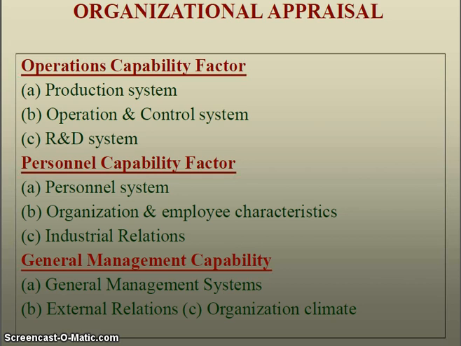In operational capability, production system, for example Toyota has an excellent production system, that is their major strength. Whether the company has an excellent production system, operation and control system in the entire supply chain, or a very good R&D system to come up with innovative products, scores will be assigned.